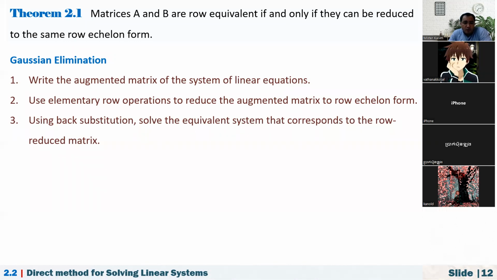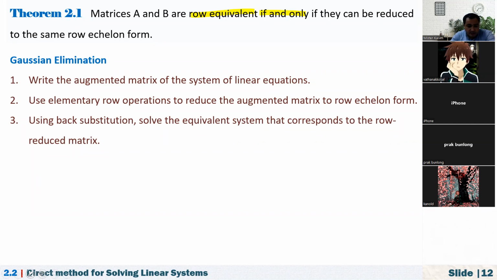So theorem 2.1: matrices A and B are row equivalent if and only if they can be reduced to the same row echelon form. Actually we have already done this. Why? Because an elementary row operation is reversible. We can reverse that operation.